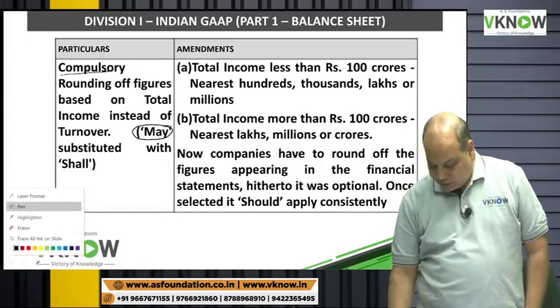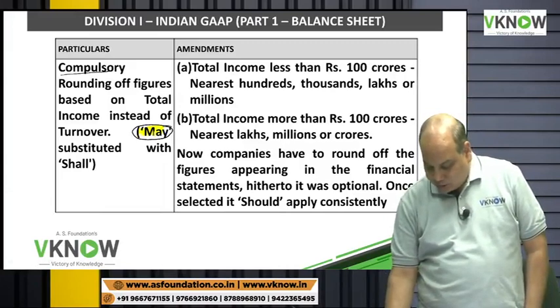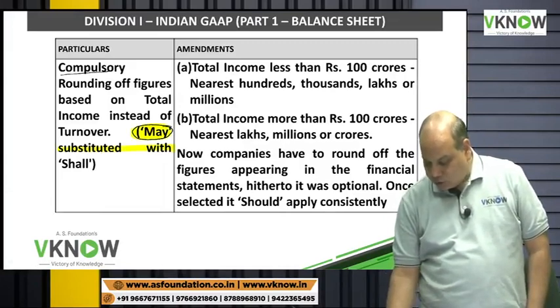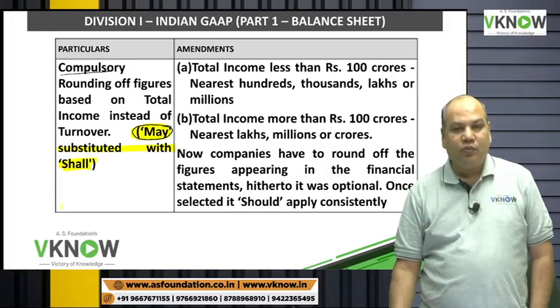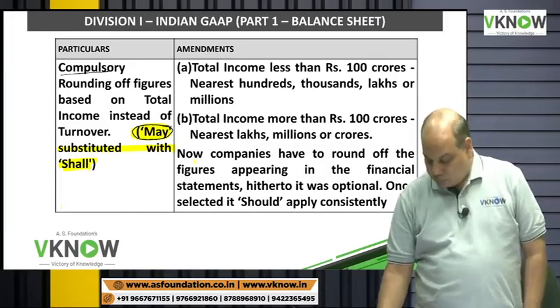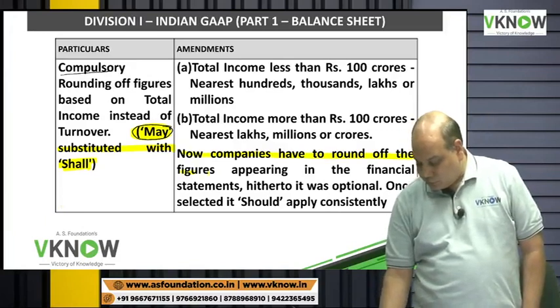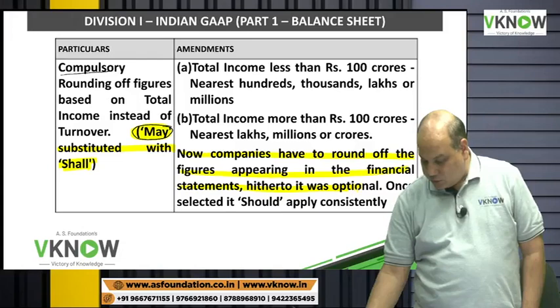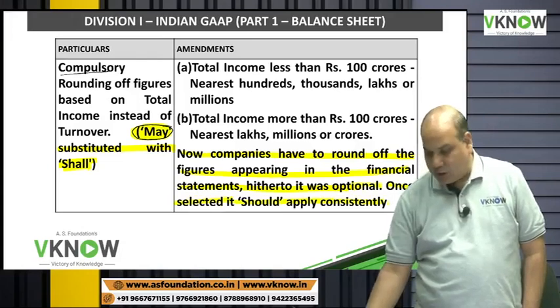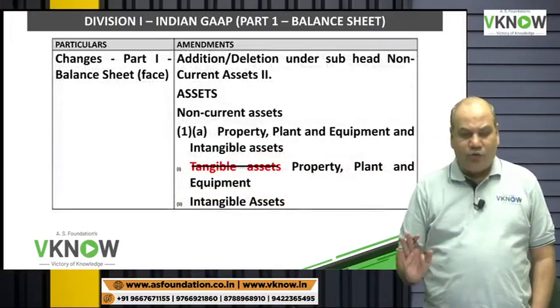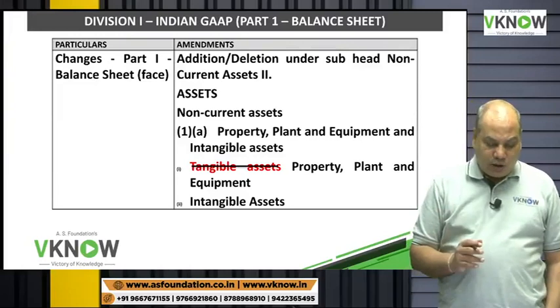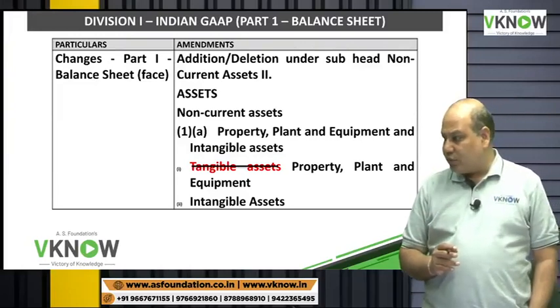So what is the amendment? This word may is substituted with shall. So earlier it was like a choice given to you. Now the companies have to round off the figure appearing in financial statement. Earlier it was optional, but once selected it should apply consistently. So that is a very small amendment. It won't affect your answer as such.